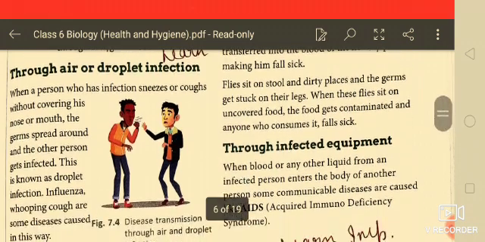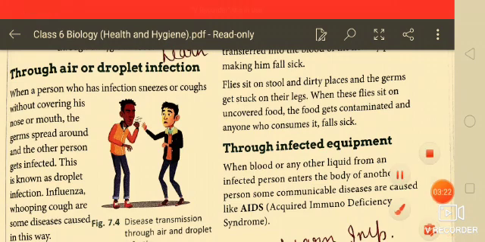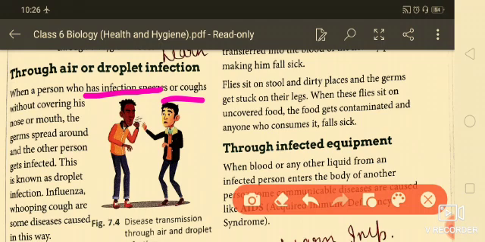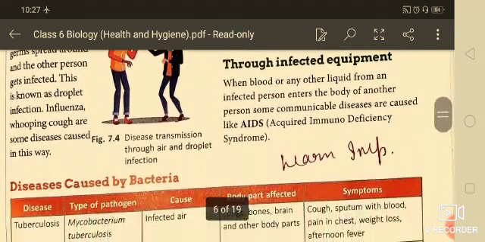Now, through air are droplet infections. In air also, infectious agents are present. When a person who has an infection sneezes or coughs, the virus will be in the environment, and if you are near it, you will catch that virus and be infected.